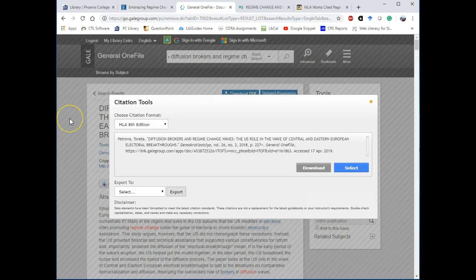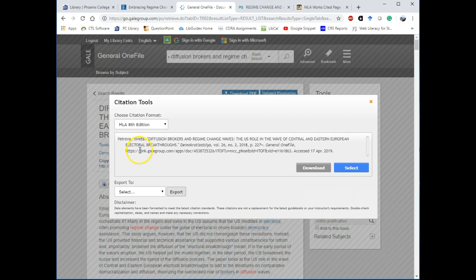Here's another example. This is from a ProQuest database called General OneFile. There are many problems with this citation. First of all, the capitalization. Notice that it's not following MLA capitalization rules. Instead, it's capitalizing every single letter of every single word. So you always want to check capitalization.